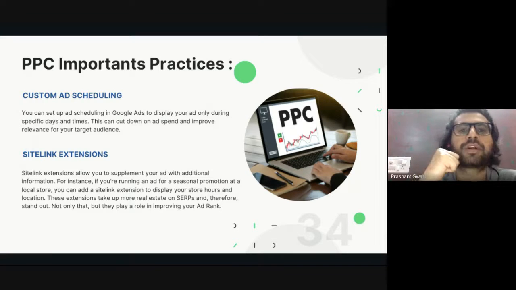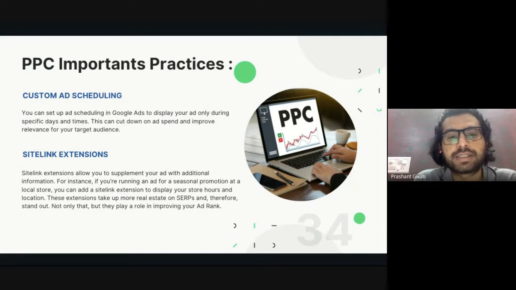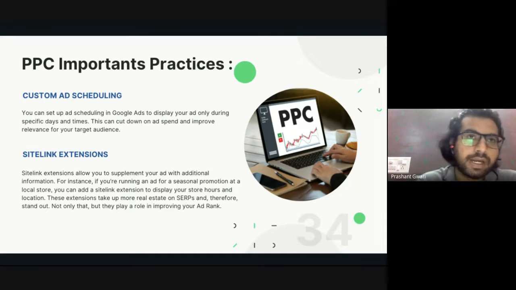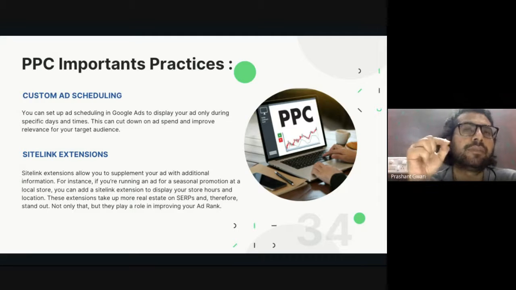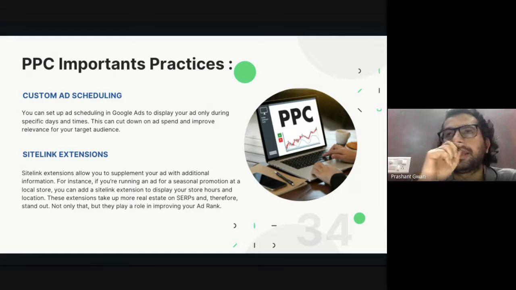The third important practice is sitelink extension or call extension. That is a supplementary ad extension they will provide you, like a call button or a Google Map button, if they have a certain kind of question or if they want to visit your store, so a store location. Below the meta description, there is another link available there: visit store or call now or email now.